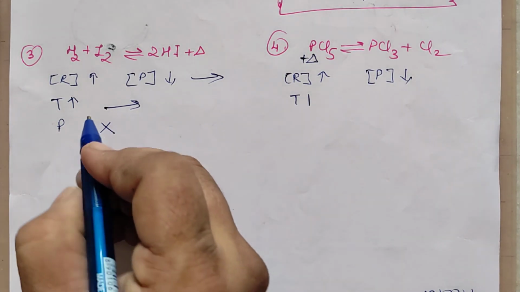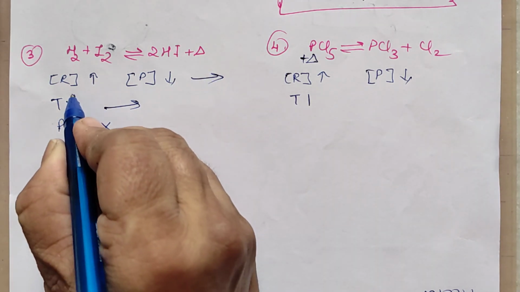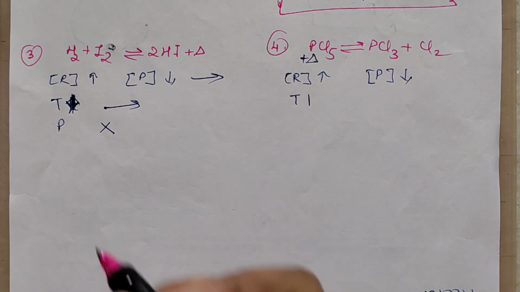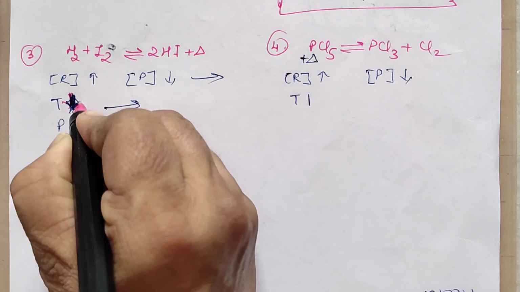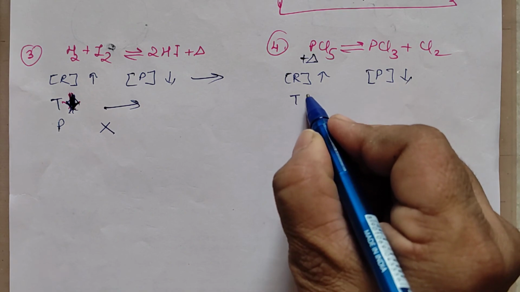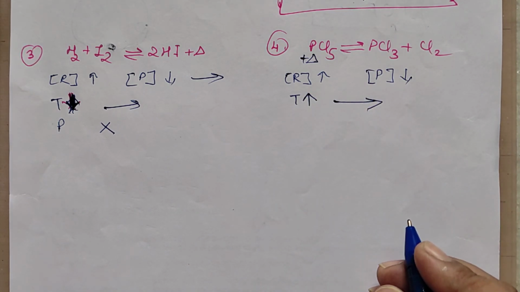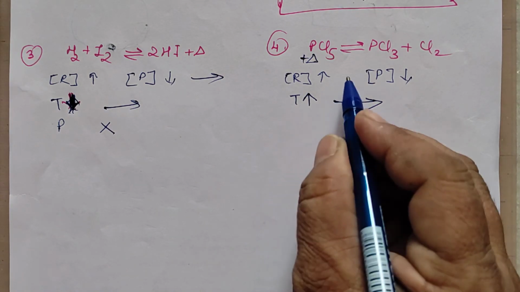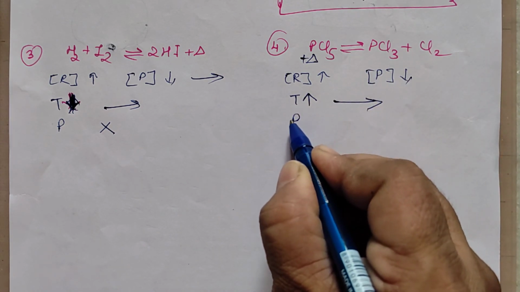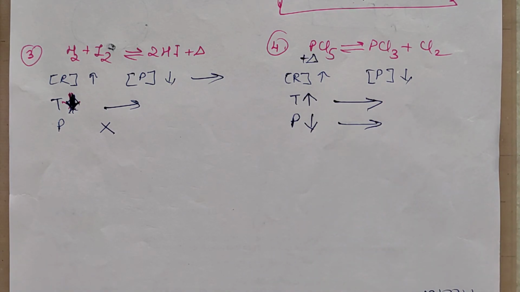In the earlier case, because it was exothermic, temperature should be low for it to move in the forward direction. In this, because it is endo, by increasing the temperature it should be moving in the forward direction. Okay, and what about pressure? In order to get more of the products, the pressure should be less. Lower the pressure, then it will move in the forward direction.